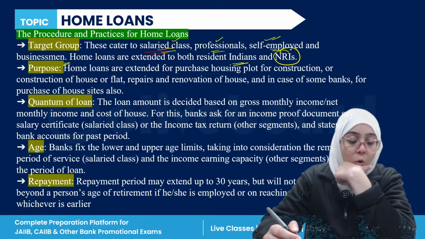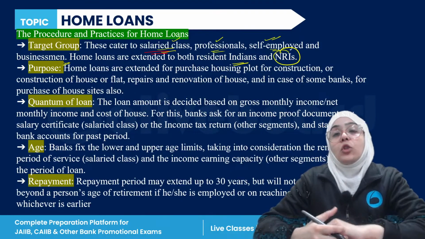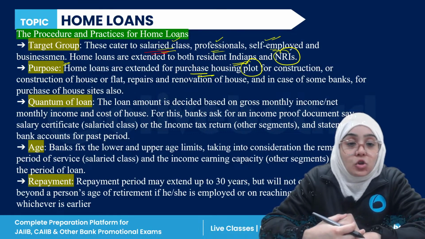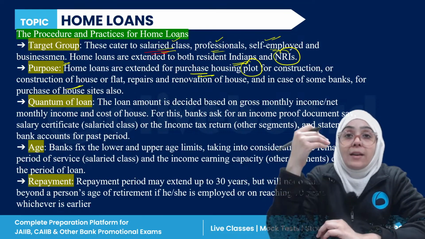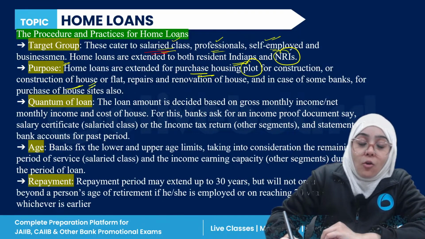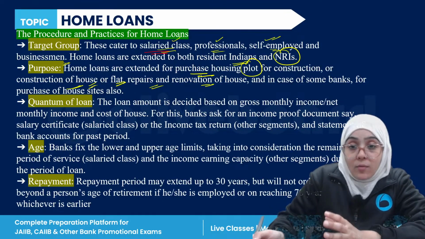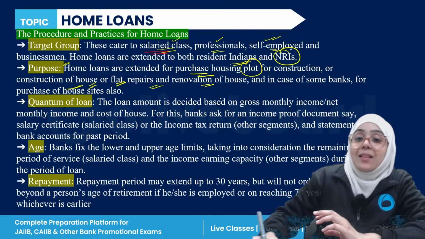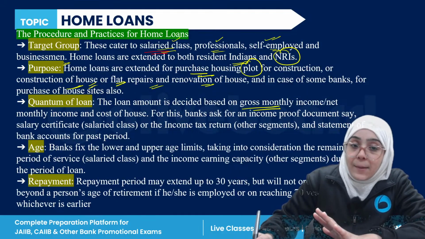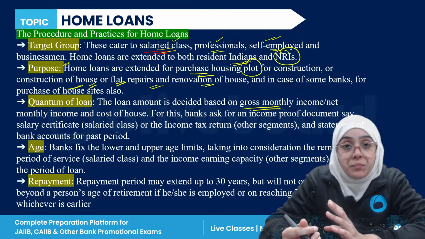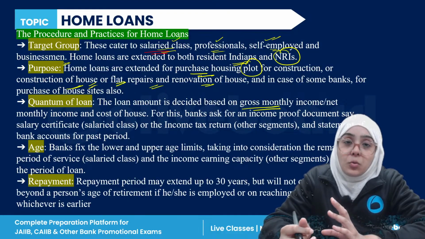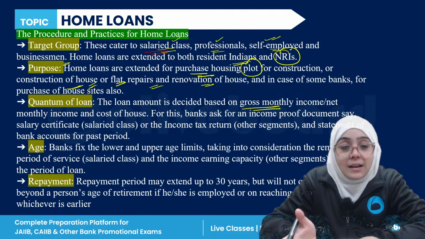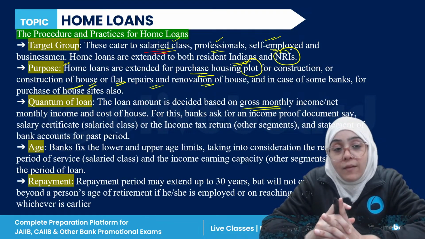For what purpose is the home loan actually given? If we talk about the home loan, this is given for the purchase of a house plot. You can purchase the housing plot for construction. You can take this loan for the construction of your home or flat. For the repair and renovation of the house, the bank is also giving the loan, right? The quantum of the loan amount is decided upon your gross monthly salary. Same thing, if you are able to repay back the amount. The home loan depends upon the gross monthly income and net monthly income and the cost of household, right?